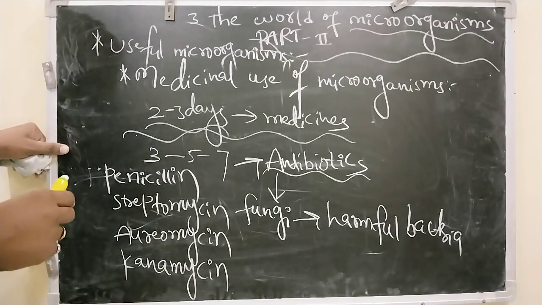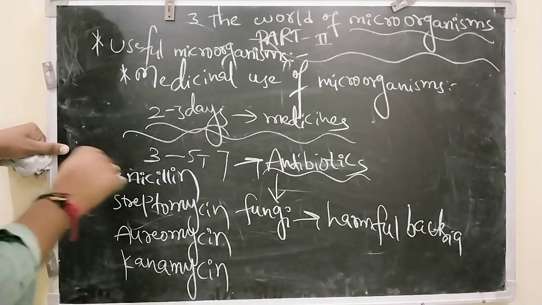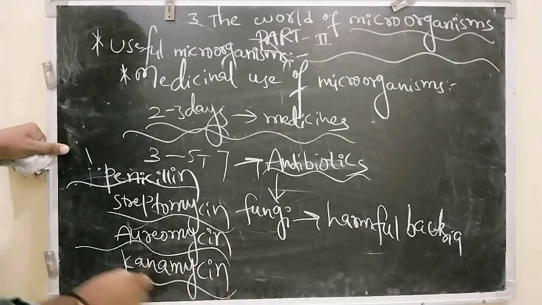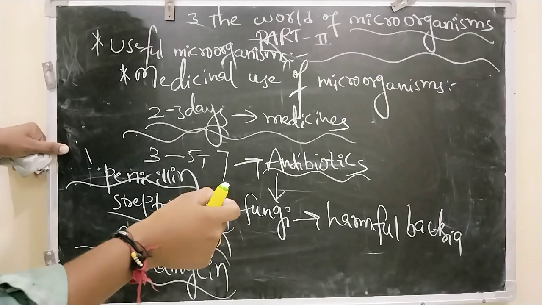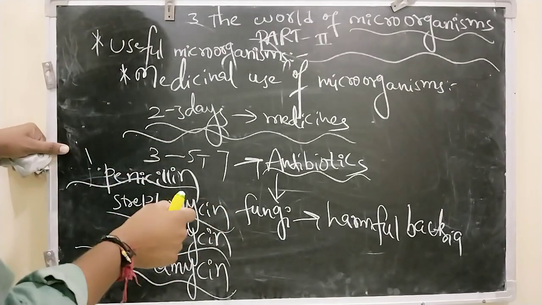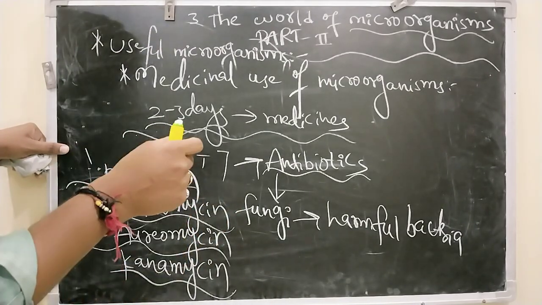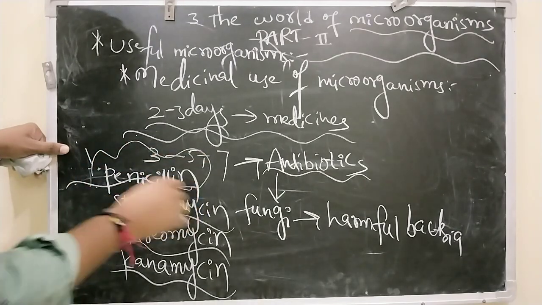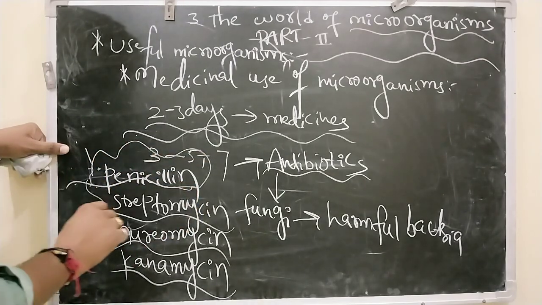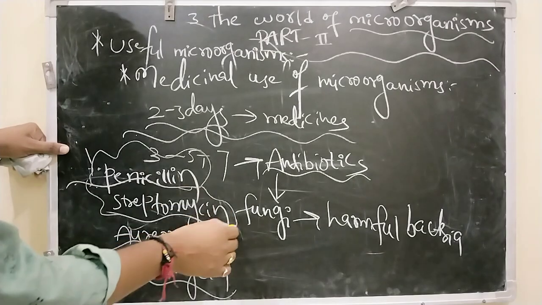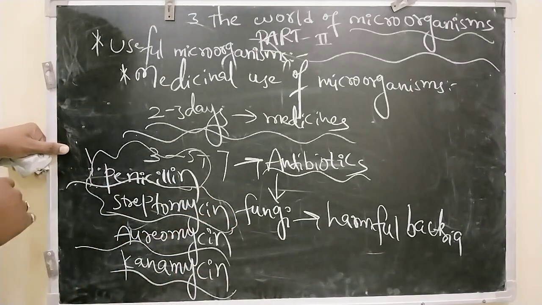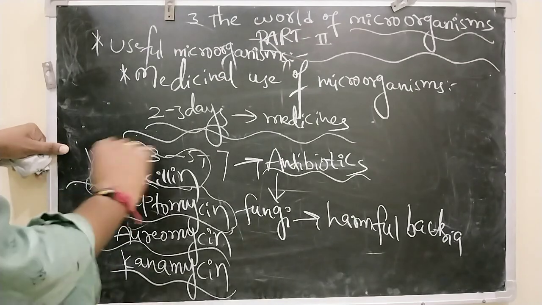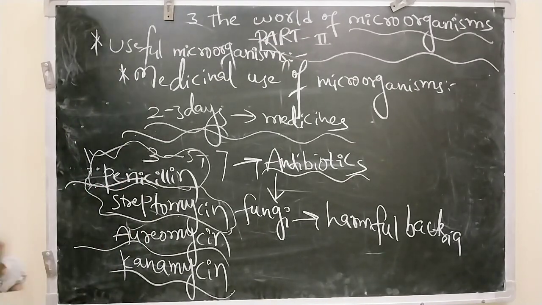It is very important that we should not use antibiotics indiscriminately. We have to use the antibiotics prescribed by a qualified doctor. Why? Because there are useful bacteria present in our small intestine that are helpful for our digestion. If we use antibiotics indiscriminately, those useful bacteria may get damaged, and that leads to digestive problems. That is why we have to use the antibiotics prescribed by a qualified doctor.